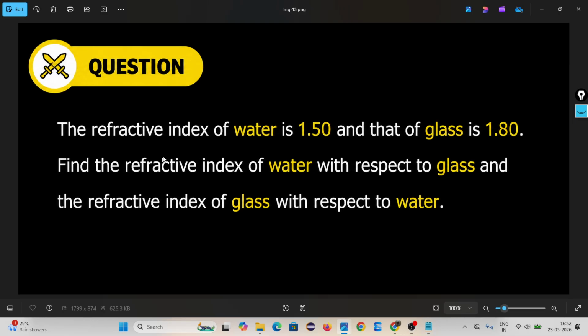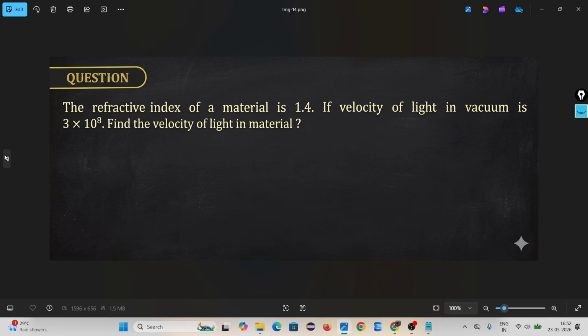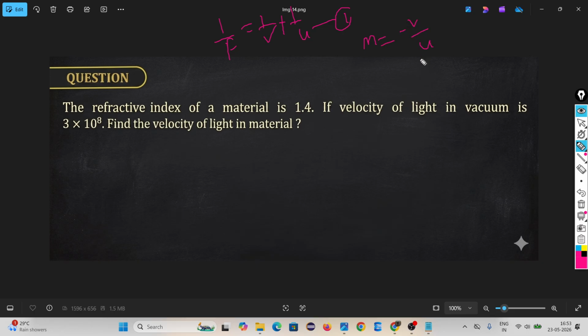Then come to the next question. You have to practice this type of question. In the main exam, 100% one question will come. One question based on the mirror formula, 1 by f equals 1 by v plus 1 by u, you have to practice. Based on the magnification, minus v by u, one question you have to practice. And based on the refractive index, at least one question.